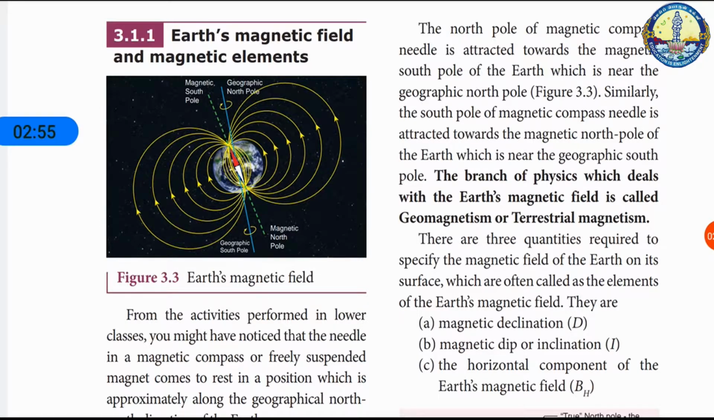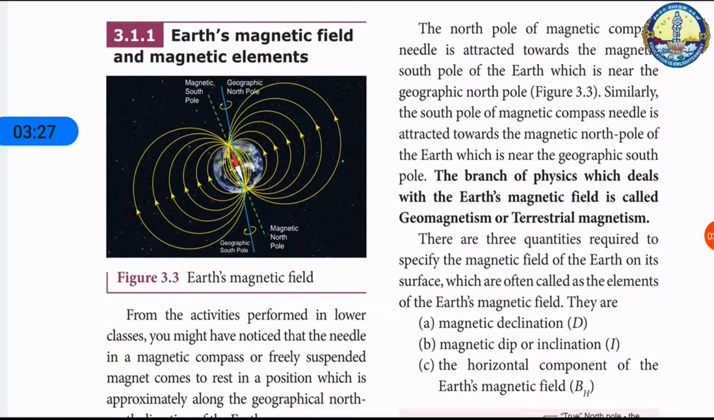The north pole of the magnetic compass needle is attracted towards the magnetic south pole of the earth, which is near the geographic north pole. Similarly, the south pole of the magnetic compass needle is attracted towards the geographic north pole of the earth, which is near the magnetic north pole. So the branch of physics which deals with the earth's magnetic field is called geomagnetism or terrestrial magnetism.